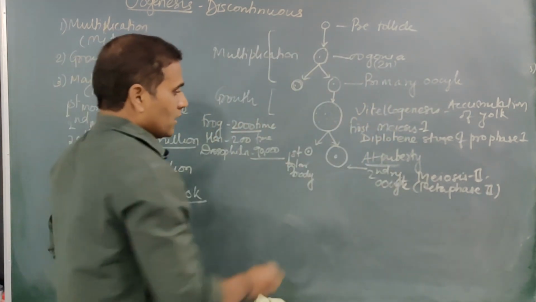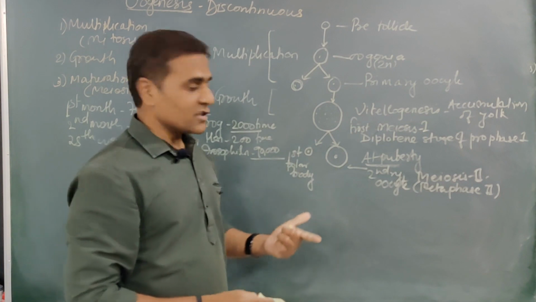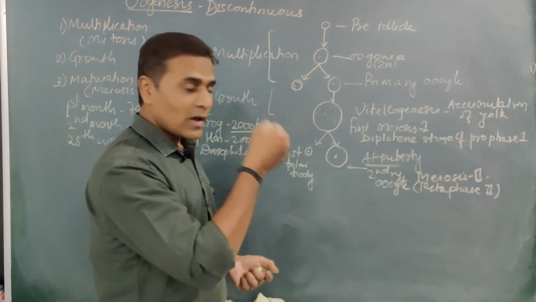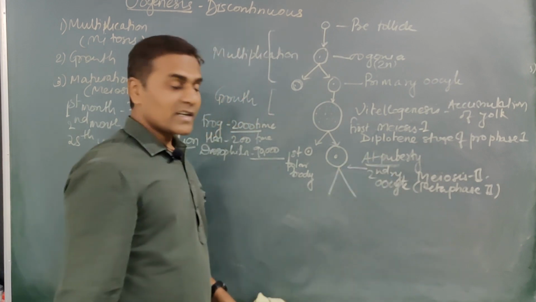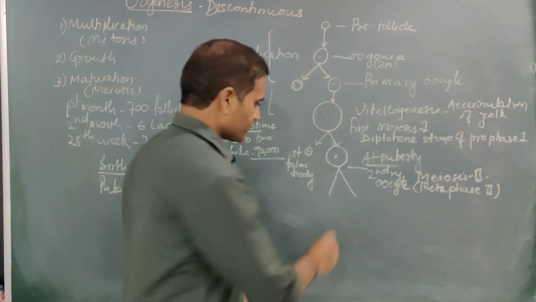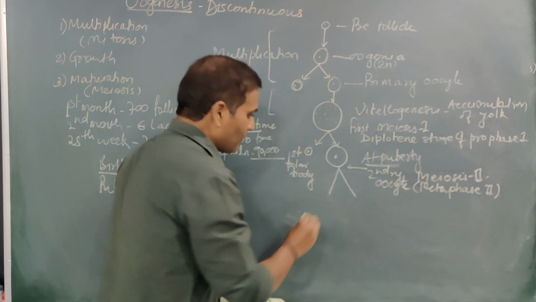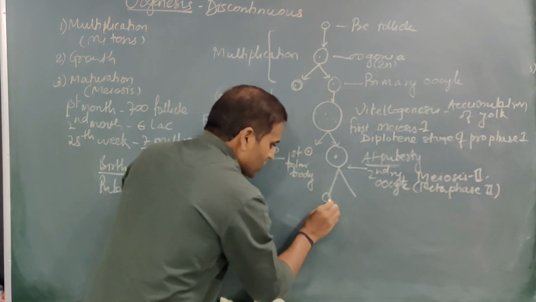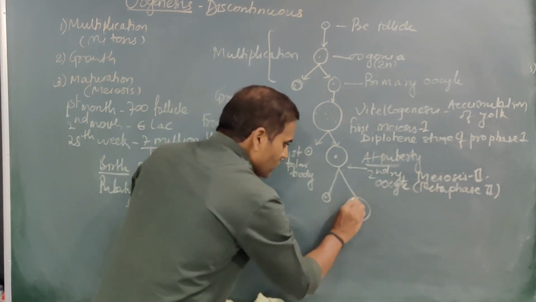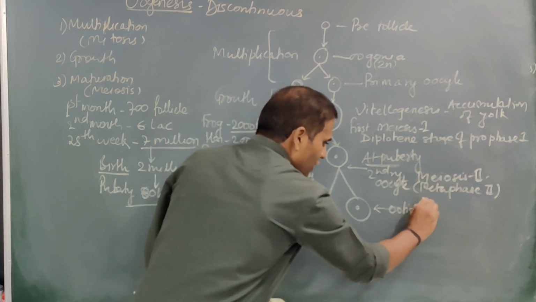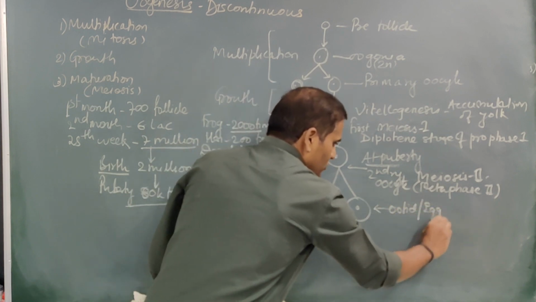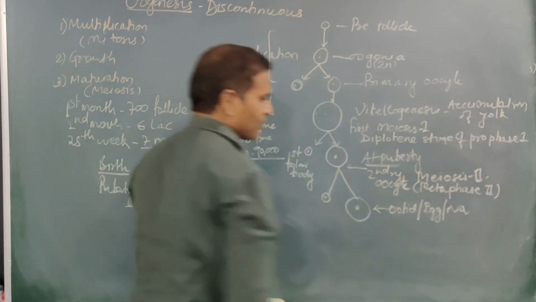Yes. Now at the time of fertilization, when a sperm enters an egg, the second division of this secondary oocyte takes place, that is meiosis 2 is completed, and it results in the formation of one smaller cell and one larger cell, and that larger cell is called the oocyte or your egg, or simply the ovum, right?